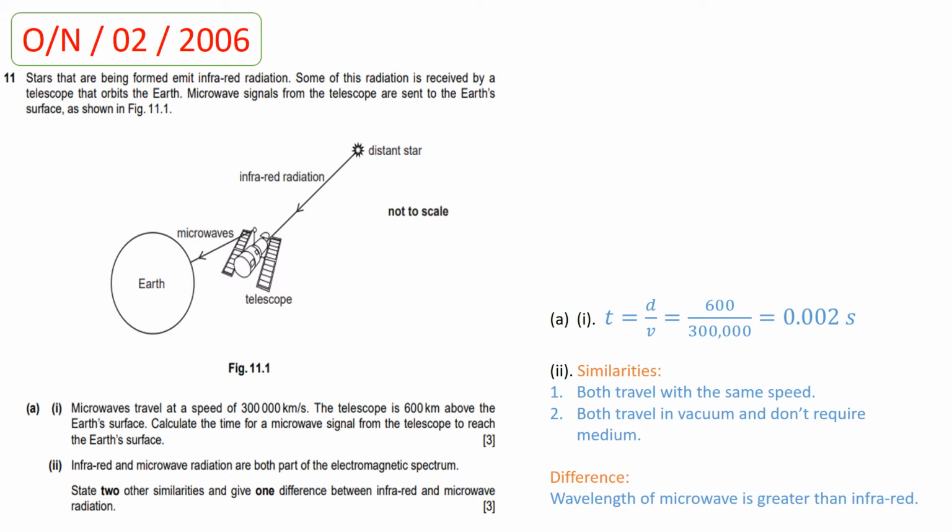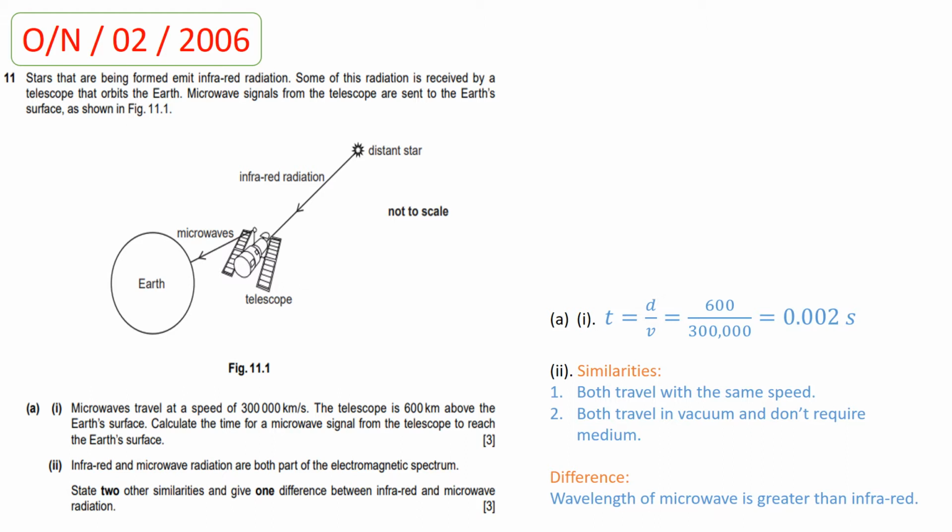So students, for the calculation of time, we use an equation which is time is equal to distance divided by speed. So when you divide 600 by 300,000, you will get the value for time, which is 0.002 seconds. So the microwave signal takes 0.002 second to travel from telescope to the Earth.